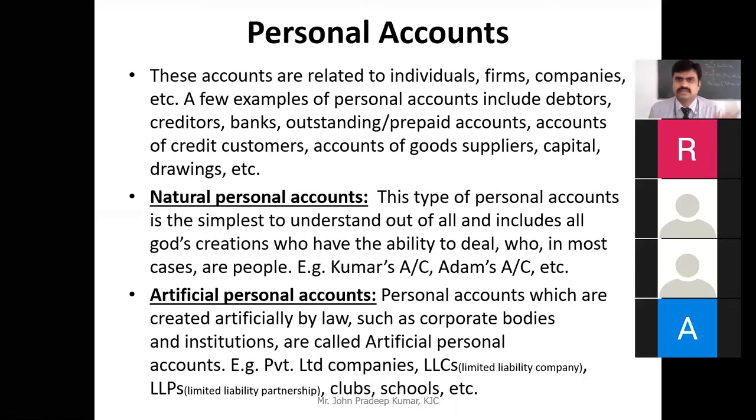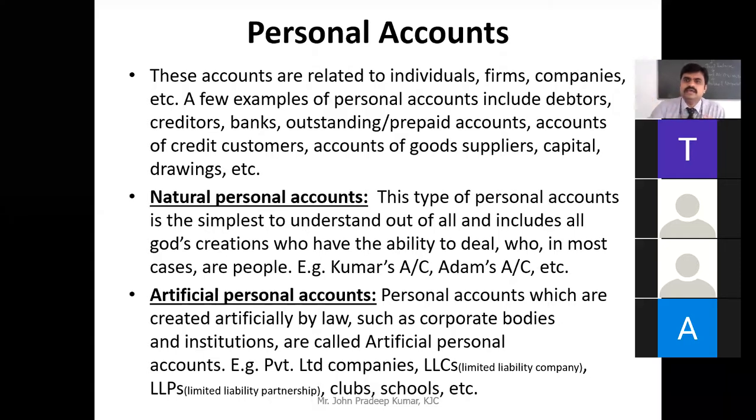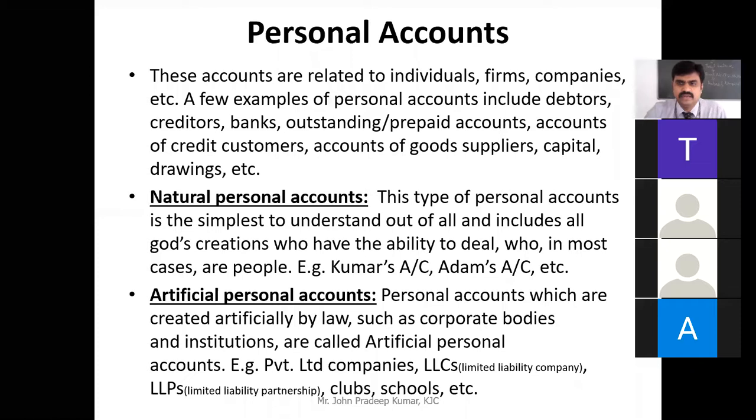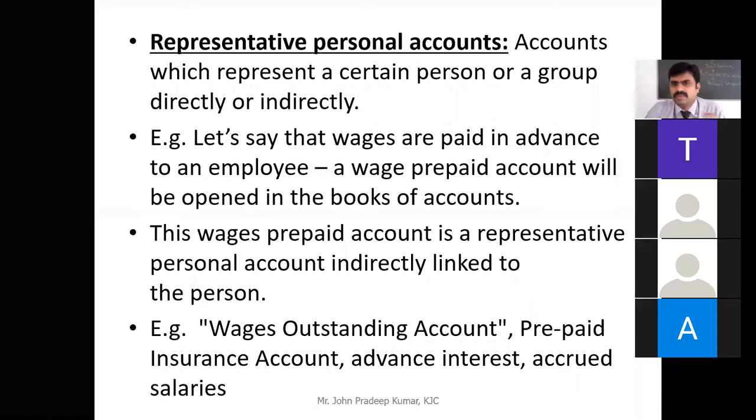For example, you take Krishna Jayanti College. Is this account personal or artificial person? Artificial, because it is an organization. Krishna Jayanti College is a trust which has been registered in the law. Got it? So any company or firm or club, school, anything you come across, they are called artificial personal account. Then we have one more personal account, called representative personal account.